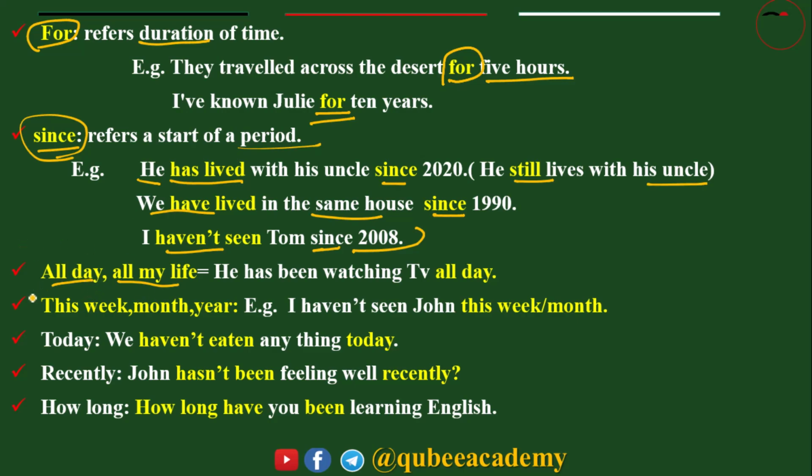Anyhow, what you have to know is that such types of words are used with present perfect. Look at the example. He has been watching TV all day. All day here is used as present perfect continuous. All day, all his life. I haven't seen John this week, this month, this year. Here with today, we haven't eaten anything today. Then such types of words are in short the indicators of present perfect.